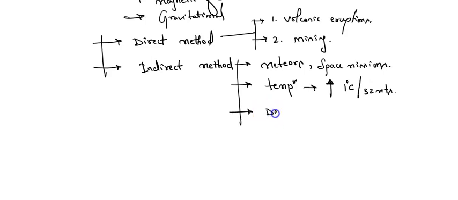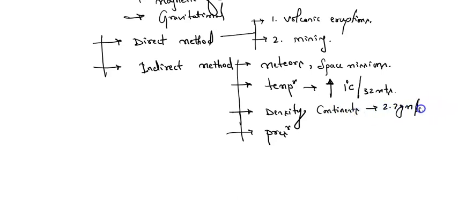And also from density and pressure, we can easily get to know about the interior of the earth. As you can see, what is the density in the continents? That is 2.7 gram per centimeter cube. So this is the density in the continents.